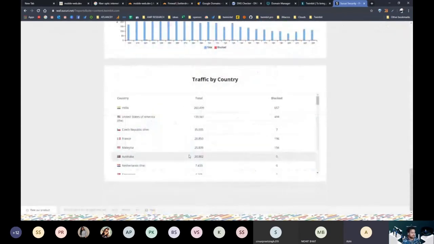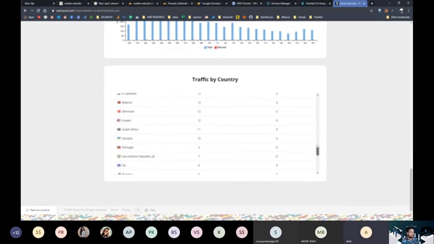Okay, so this also tells us how many requests are blocked by certain countries. We got most of these attacks from India. That means somehow India has the most attackers. And then the US was the second one. Then Czech Republic was the third. No, Czech Republic wasn't the third. I think France was the third one.